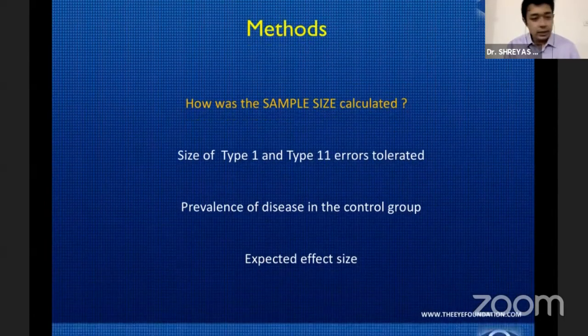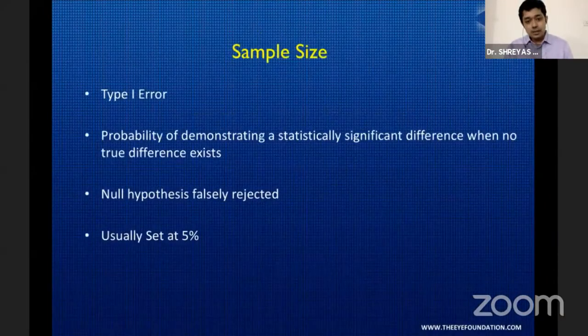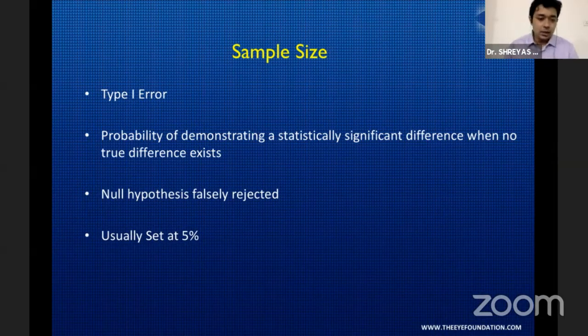So what are type 1 and type 2 errors? Essentially, type 1 error is where there is a statistically significant difference when actually there is no true difference. That is what we call the null hypothesis being falsely rejected. Usually we set this at 5%, and that is called the alpha error.